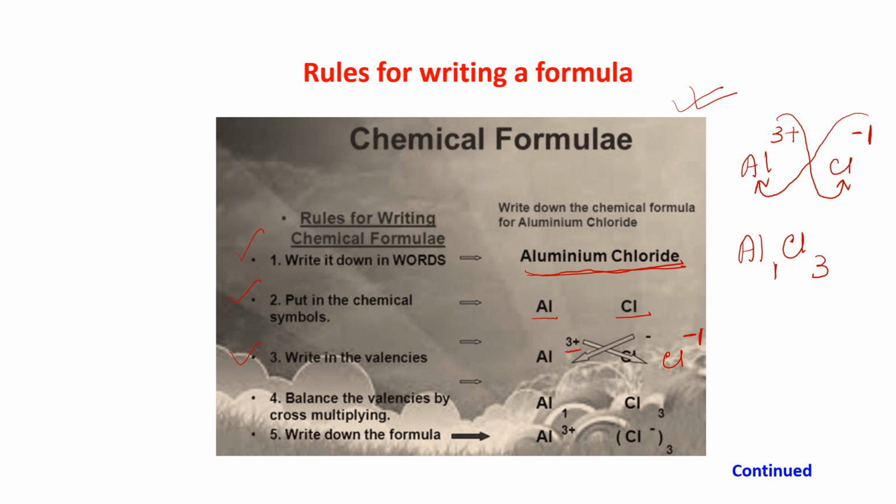Now this 1 you may write, you may not write. Generally we do not write it. If 1 is there, we do not write it. And then your formula is AlCl3. This is the formula of aluminium chloride. This is known as the crisscross method. Am I clear to you, children?